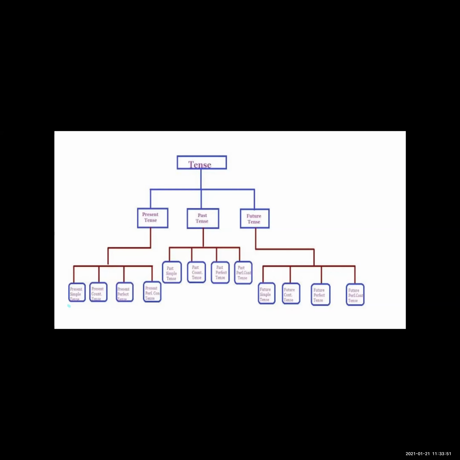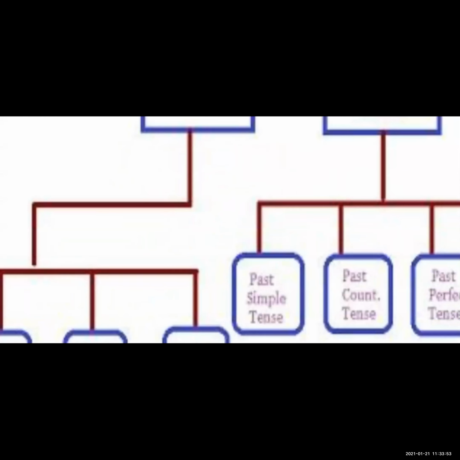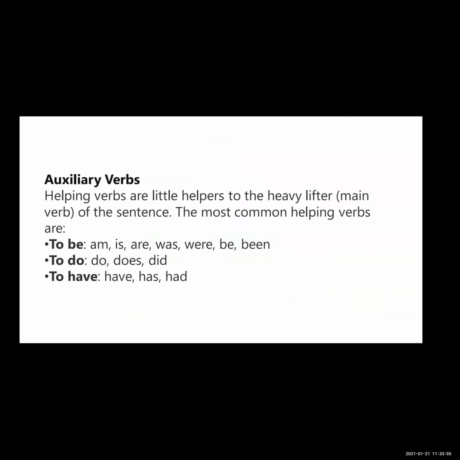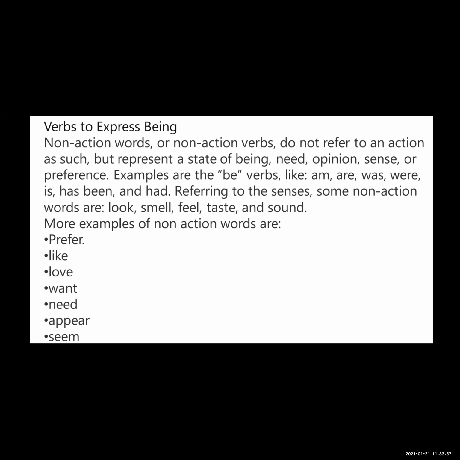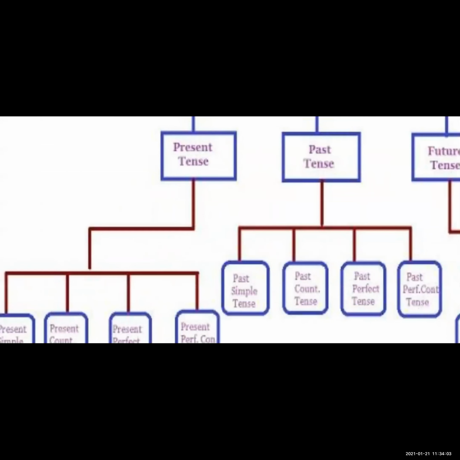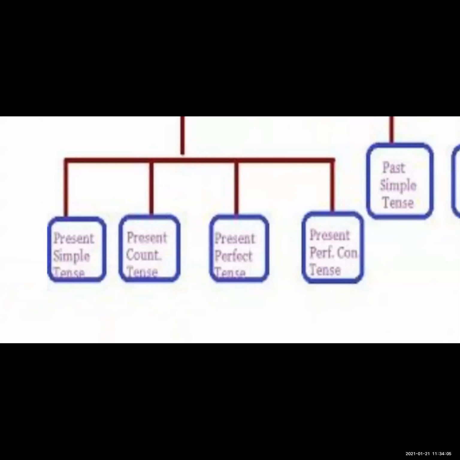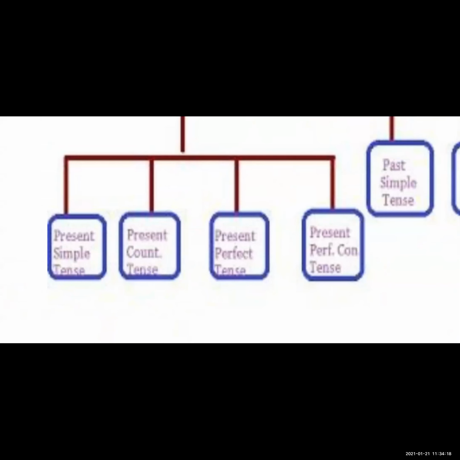First is simple present tense, present continuous tense, present perfect tense, and present perfect continuous tense. These are the four types in the present tense.